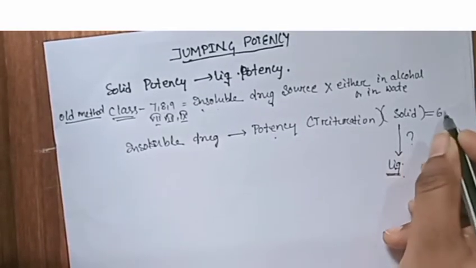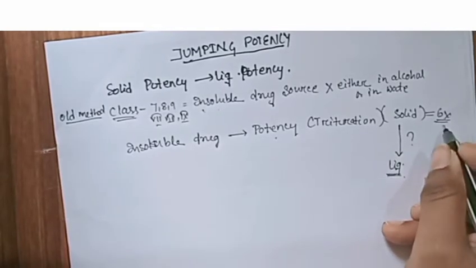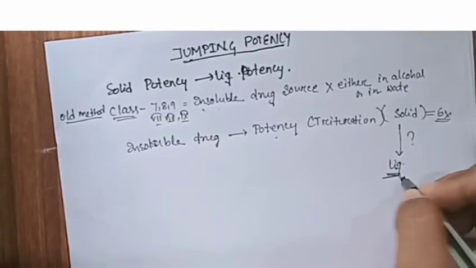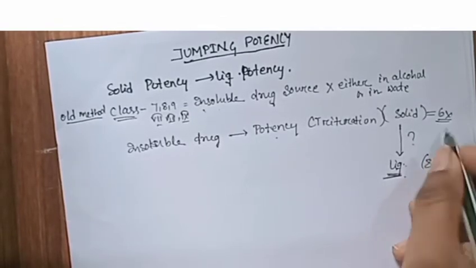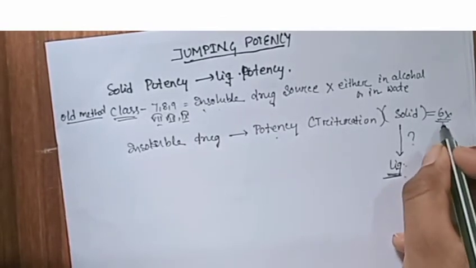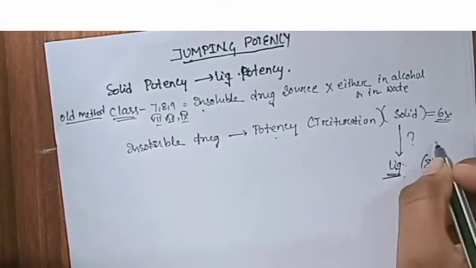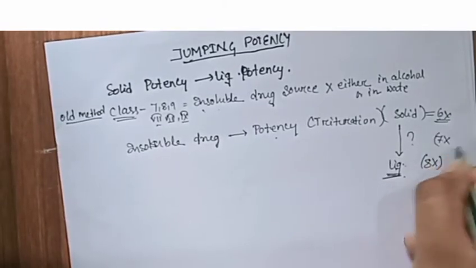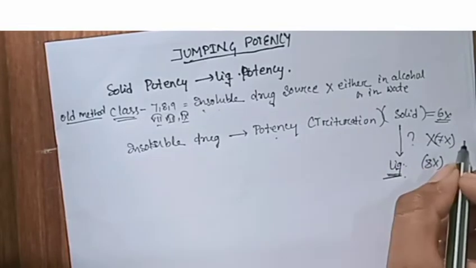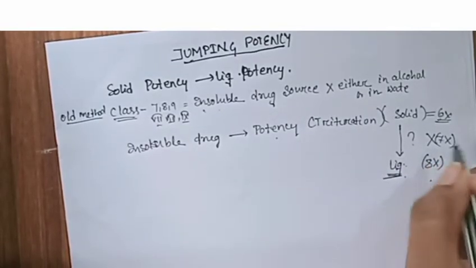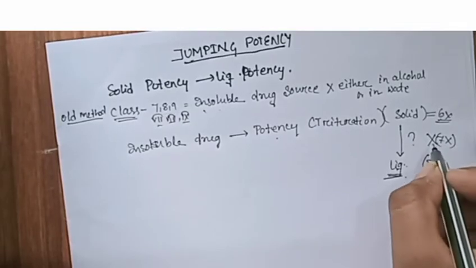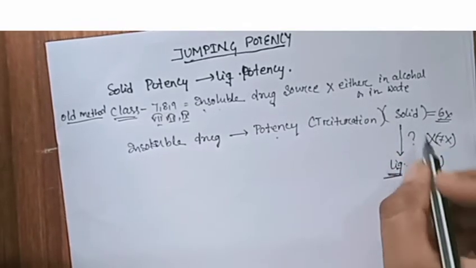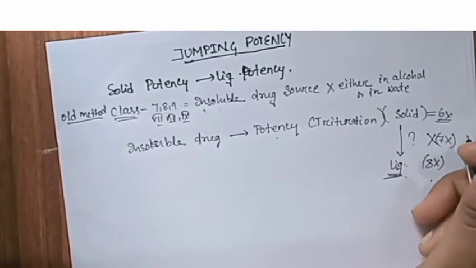When it reaches 6x, we convert it into a liquid potency at 8x. Now the question comes: how do we convert 6x into 8x, not going through 7x? We don't go across 7x, we miss the 7x. Because we miss the 7x, this potency is known as a jumping potency.